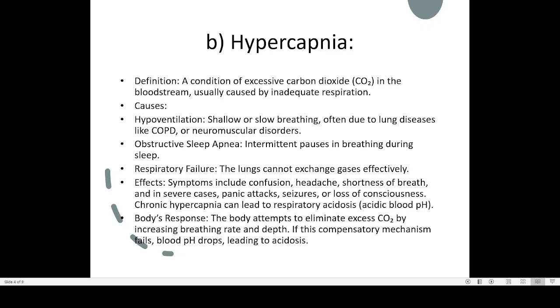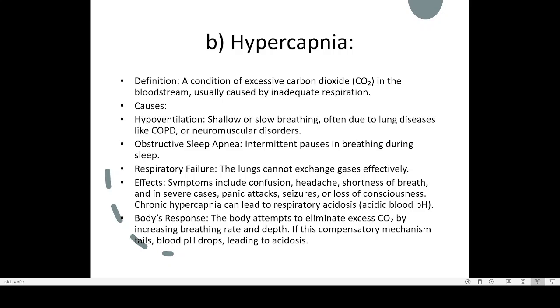Some people get panicked and very scared, and that situation is known as a panic attack. Then seizure, and loss of consciousness. So these are some of the major effects of hypercapnia.